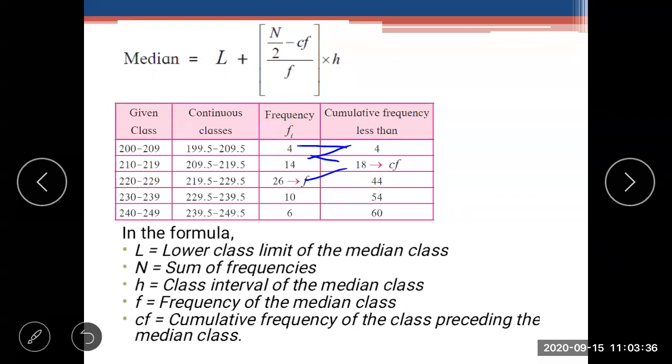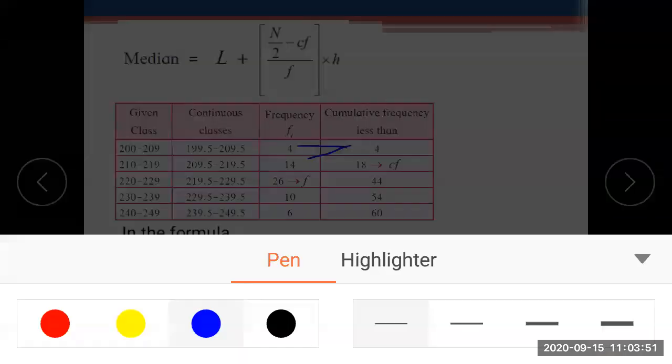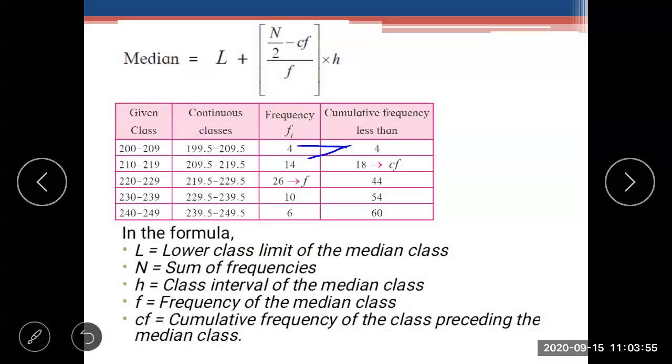And in the continuous class, 219.5 to 229.5 is the median class. Is it clear? So you can see what the median class is here.